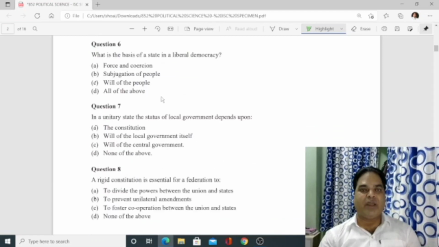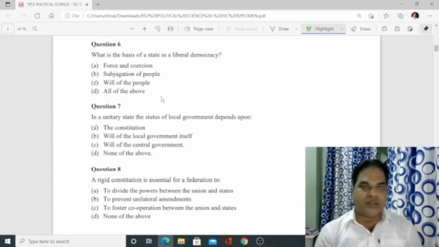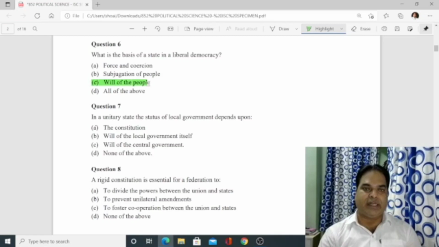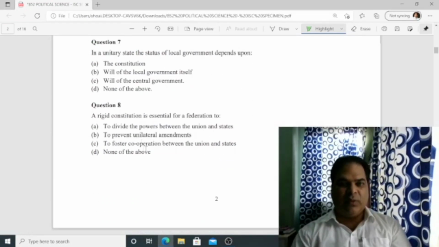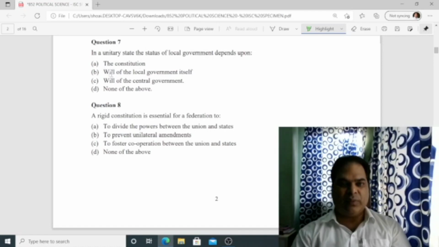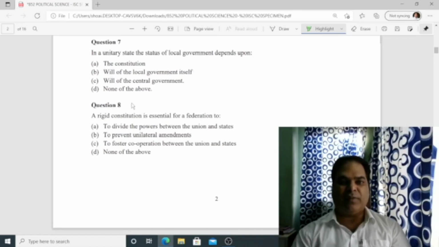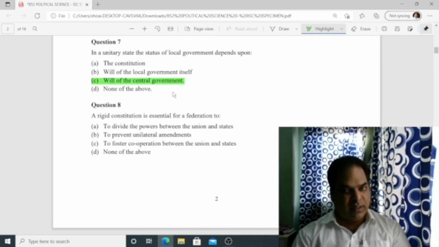Number 6, what is the basis of the state in a liberal democracy? So the will of the people. Correct answer is will of the people. Number 7, in a unitary state, the status of local government depends upon, option A, constitution, will of the local government itself, will of the central government, none of the above. So option C is the correct one, will of the central government. So in a unitary state, the local government exists on the will of the central government.